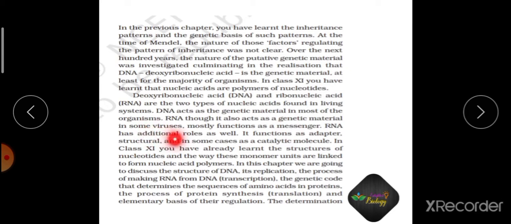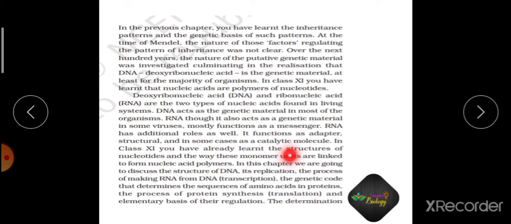In addition to that, it functions as a messenger, that is the messenger RNA, mRNA, and it also functions as an adapter. Adapter means adapting something, that is, the carrier of amino acid. This role is done by tRNA, that is transfer RNA, and structural. In ribosomal RNA, it is a structural component. So it plays a role as a structural molecule, and in some cases acts as a catalytic molecule, such as ribozyme. RNA enzyme is ribozyme. That we all know, isn't it?